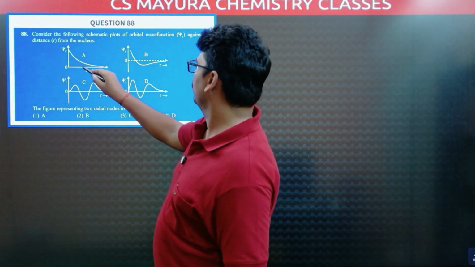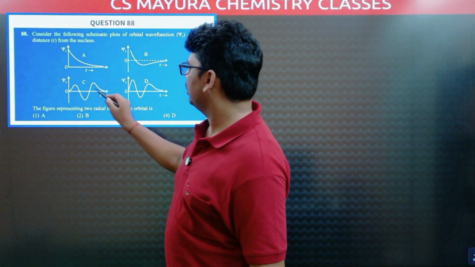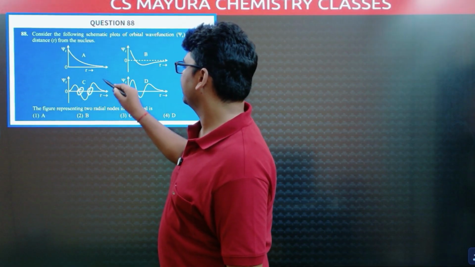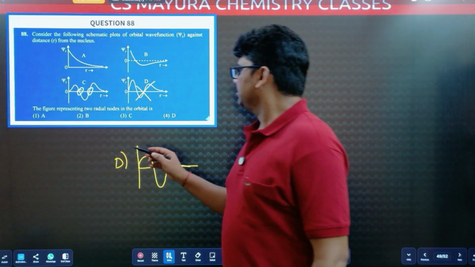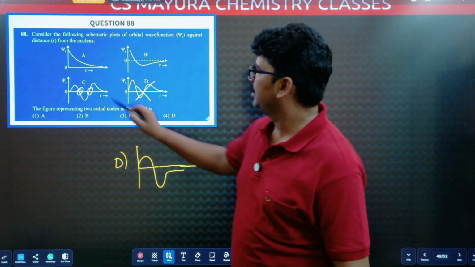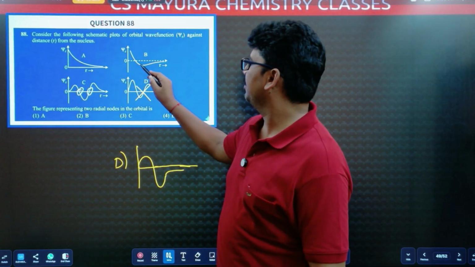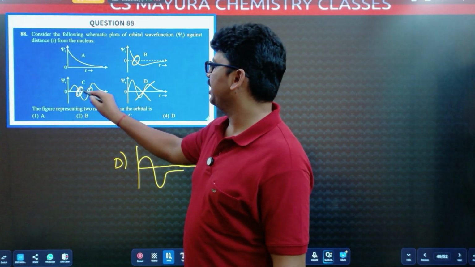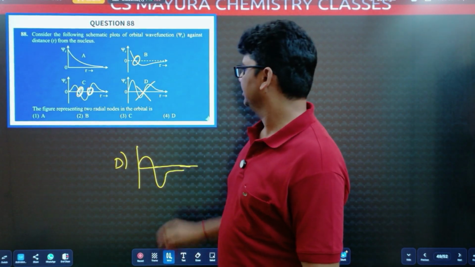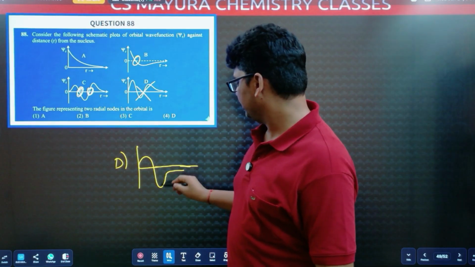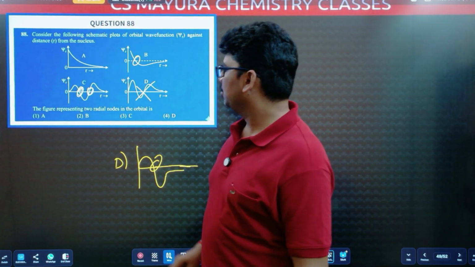Here no radial nodes. Here one radial node. Here two radial nodes, it is touching. Graph D is this one. Here no radial node. Here one radial node. Here two radial nodes, touching the x-axis two times. And this graph has one radial node. So two radial nodes is for